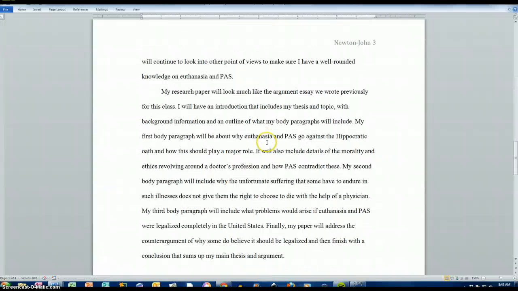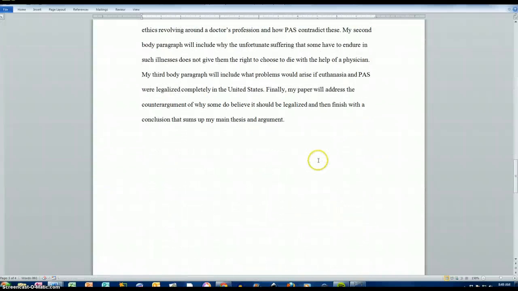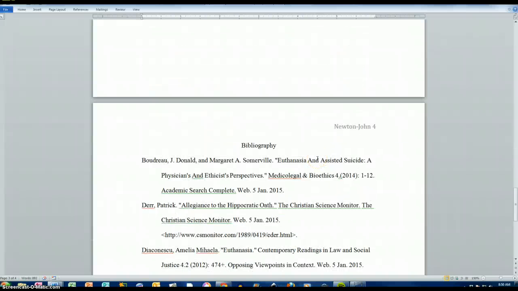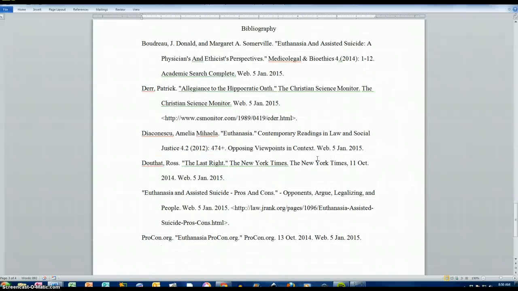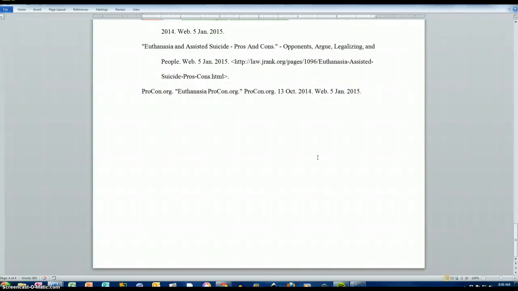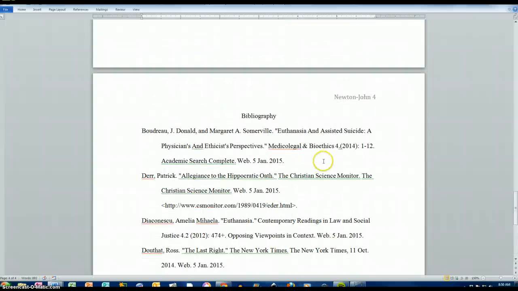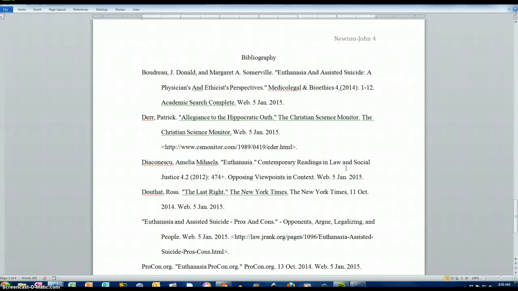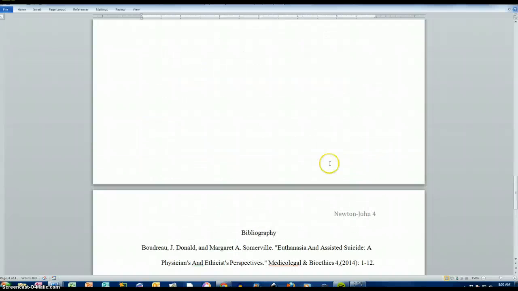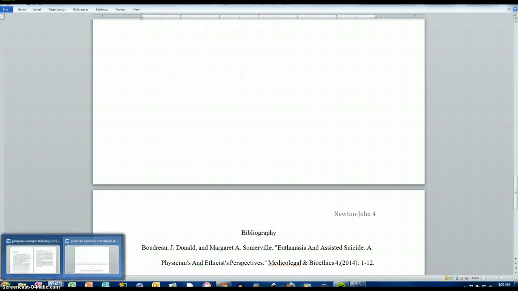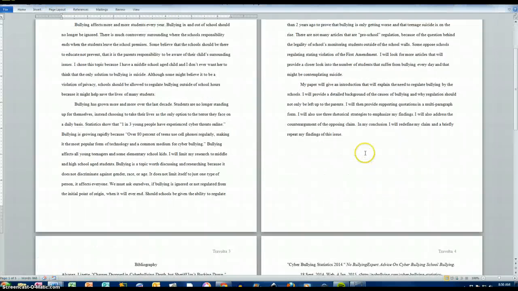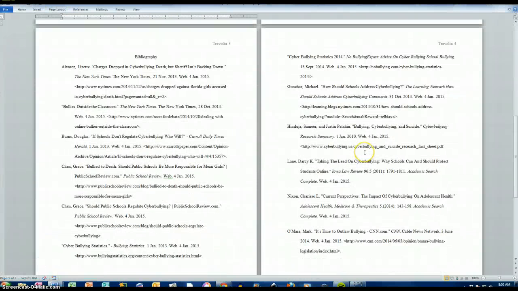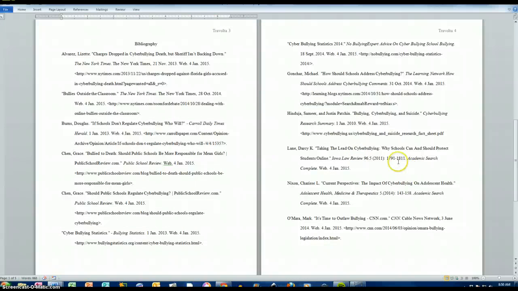It has a little bit more information in her conclusion. The thing you need to pay attention to is the bibliography page has every single source she looked at. She may not use all of these in her research paper, but it has everything that she consulted. Same thing with the other one. It's a lot more detailed. Every single source that he consulted is on here, and it's in the proper order. It's in alphabetical order. It has the reverse indentation.